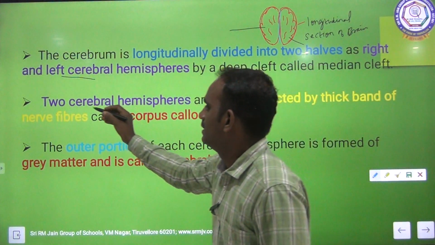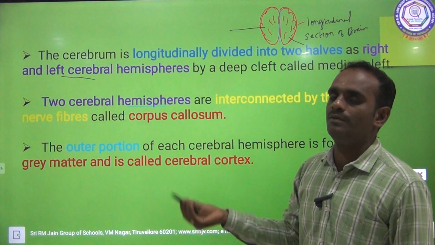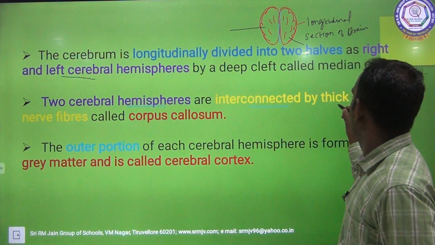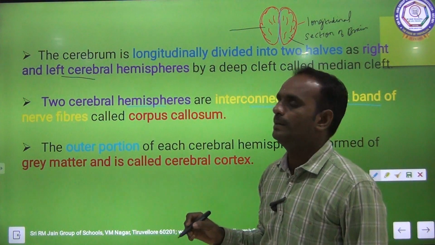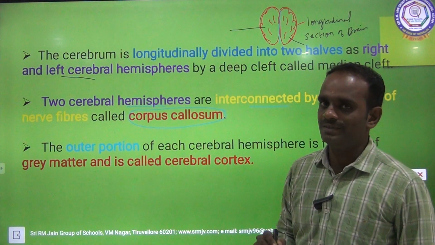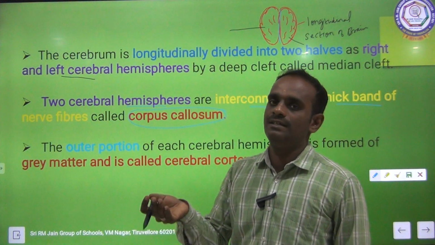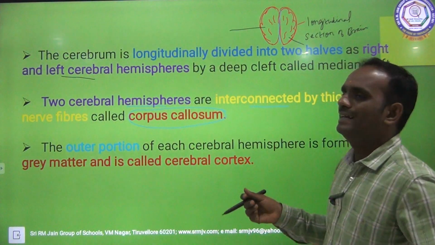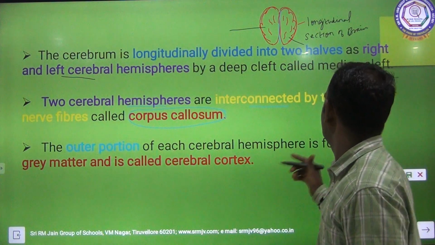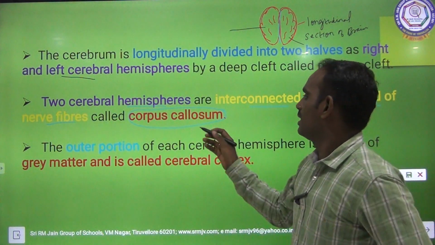Clear? Next, the two cerebral hemispheres, the right and the left, are interconnected by a thick band of nerve fiber called the corpus callosum. Very important, one more question. So these two hemispheres are connected with each other by a thick band of nerve fiber called the corpus callosum.